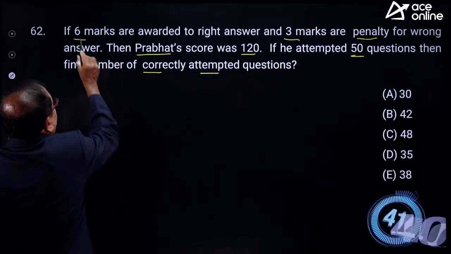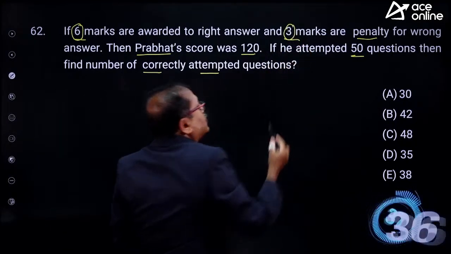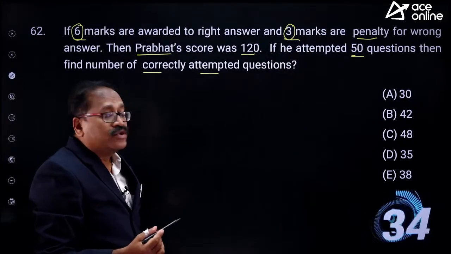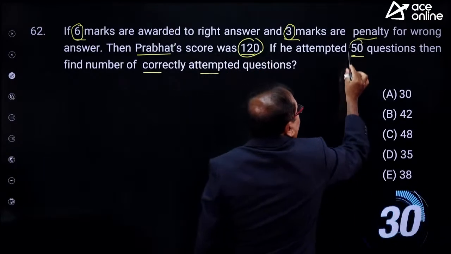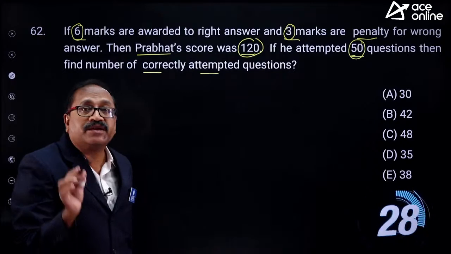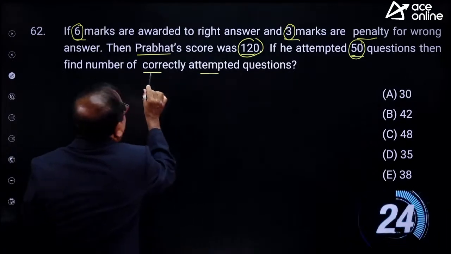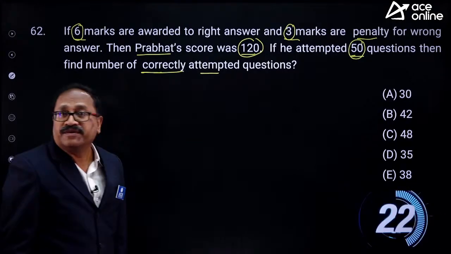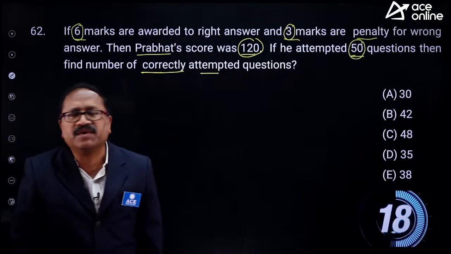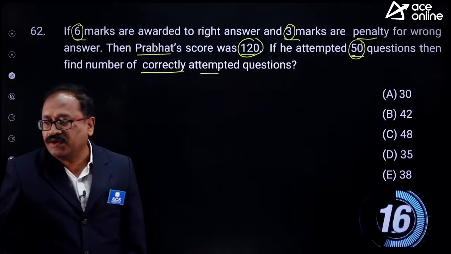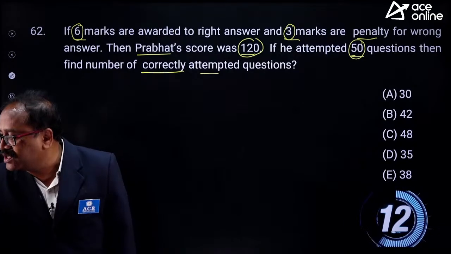For every correct answer, he gets 6 marks, and for every wrong answer, he gets 3 marks negative. Total marks secured is 120. Total number of questions he attempted is 50. Now the question is, how many questions are correctly attempted? Option A, Appal Naidu, you are very fast when it comes to arithmetic. I really appreciate you. Divya, what is the answer, Divya?